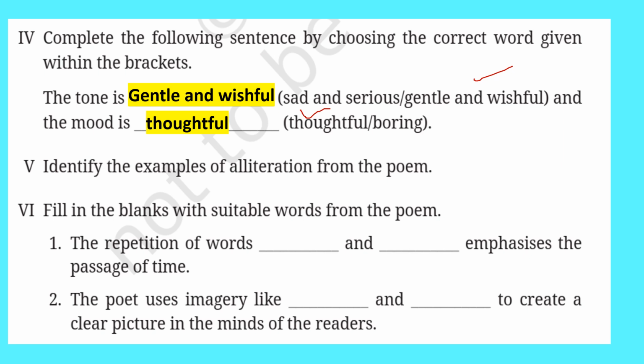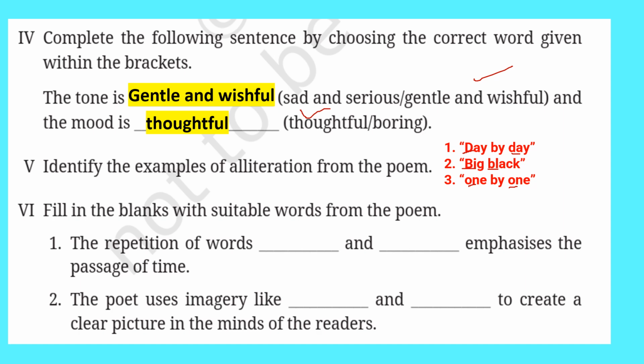Identify the examples of alliteration from the poem. Alliteration is the repetition of the first letter of the words. For example, day by day. It starts with D, and then again day by day starts with D. So what is this? This is alliteration. Big black starts with B. One by one starts with O. So these are examples of alliteration from the poem.